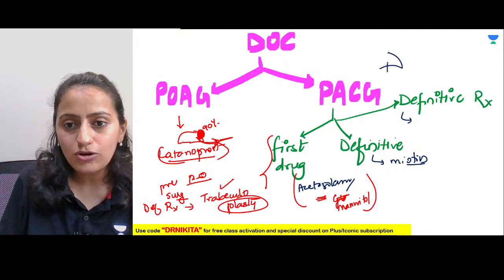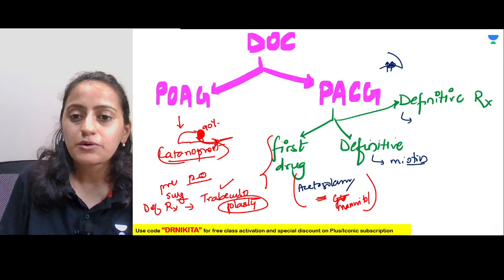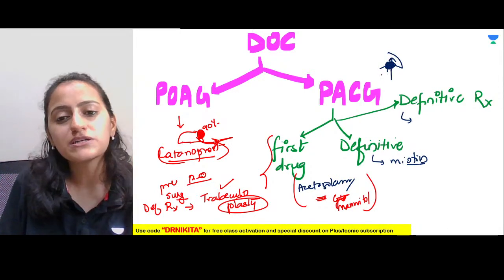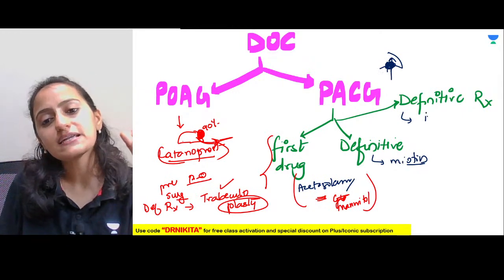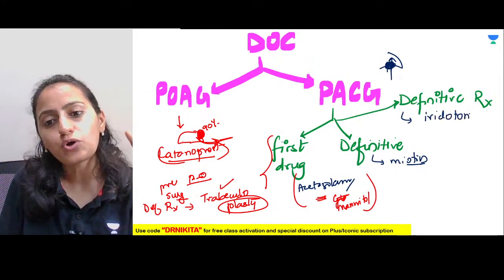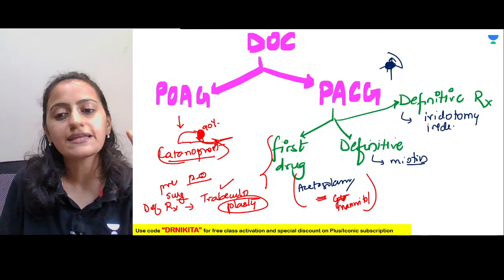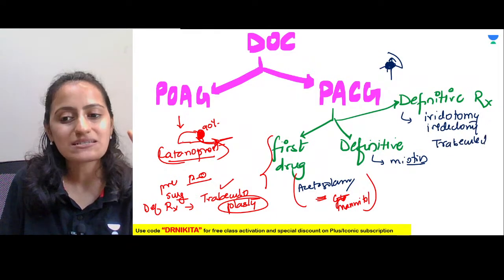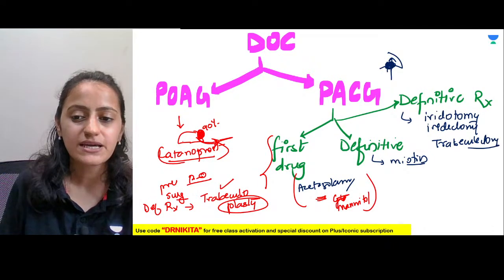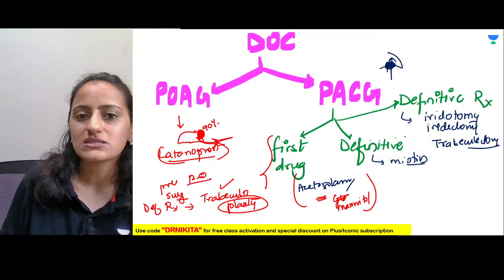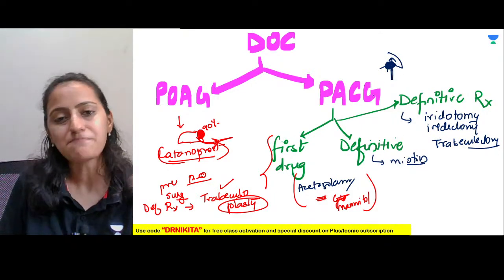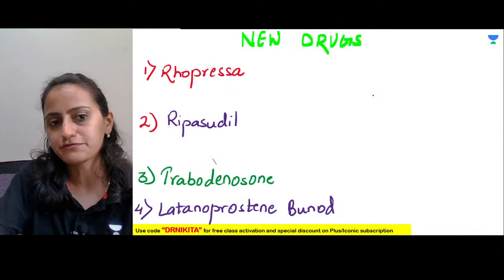If the angle is closed, basically we create a hole in the iris through which the aqueous humor can flow. So we do iridotomy, or iridectomy, or we can do trabeculectomy, not trabeculoplasty. Okay, and the other eye also needs the surgery in angle closure glaucoma. So remember, we do iridotomy so that we create a bypass route for the aqueous humor to flow.